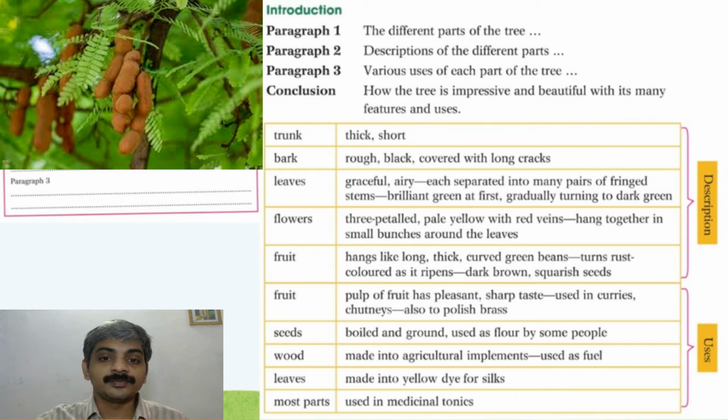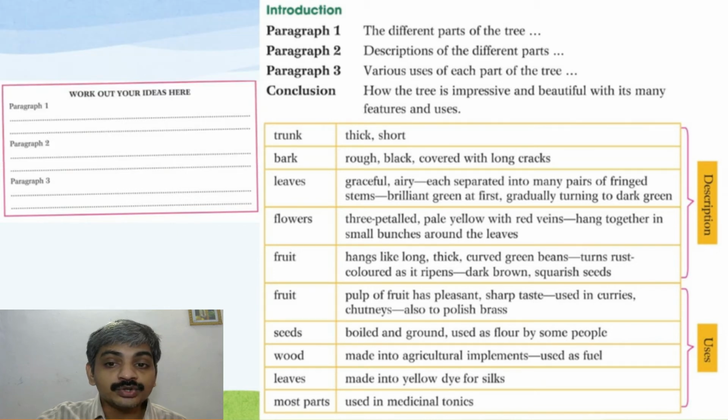Now uses. The use of fruit. Pulp of fruit has a pleasant sharp taste, used in curries, chutneys, also to polish brass. Then seeds, boiled and ground, used as a flour by some people. Then wood, made into agriculture implements, used as fuel. Leaves, made into yellow dye for silks. Most parts, used in medicinal tonics. So that is very useful also.